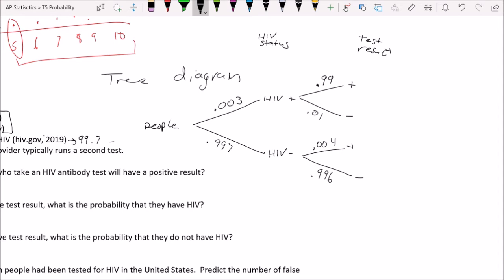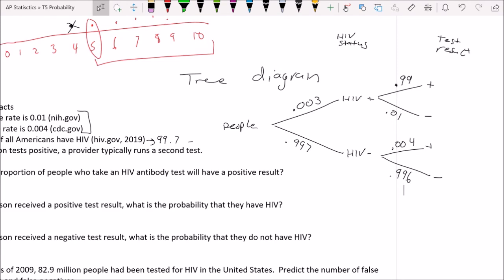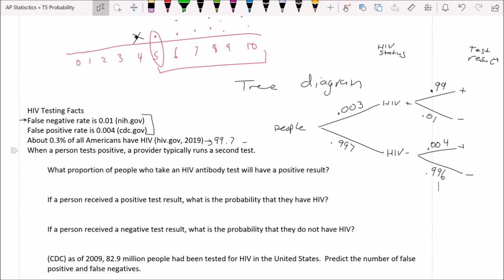Now, the tree diagram doesn't answer the question on its own, but what it does is lay out all the possibilities of things that could happen, and it'll give us an idea of how to do the mathematics to answer these questions. So let's use that tree diagram now to answer the question at hand. What proportion of people who take an HIV antibody test will have a positive result? A positive result is a test result. Positive test result is here and there. So it's asking what proportion or what percentage of the people in the country would, if they all took a test, fall into one of those two categories.